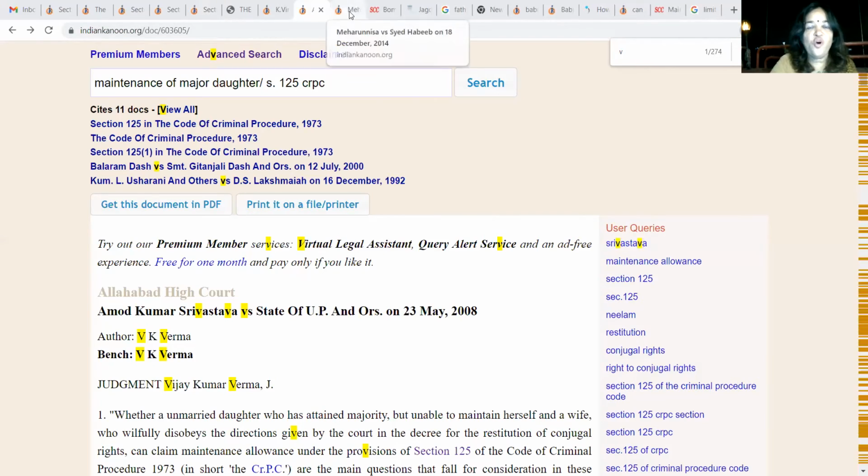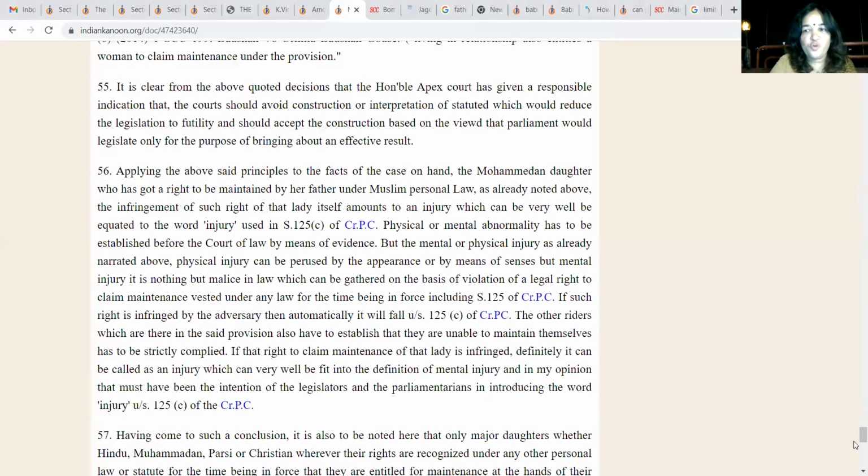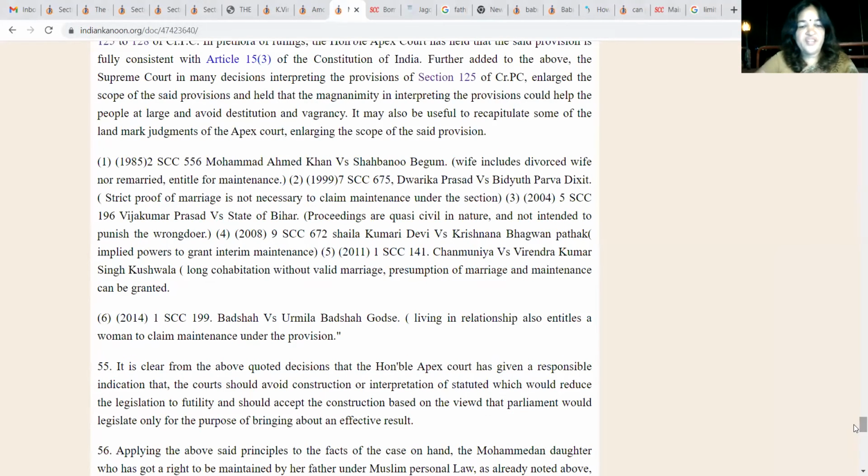Now the law says that, till now, whatever has happened in the law, the Supreme Court has never got a case where an unmarried Muslim daughter has gone up to the Supreme Court. So it was not a point of discussion there. Merunisa has actually discussed that the Supreme Court has not got that situation where they have to discuss whether an unmarried Muslim daughter will be entitled to maintenance or not. So the Merunisa judgment is actually a very big help to all the Muslim daughters.